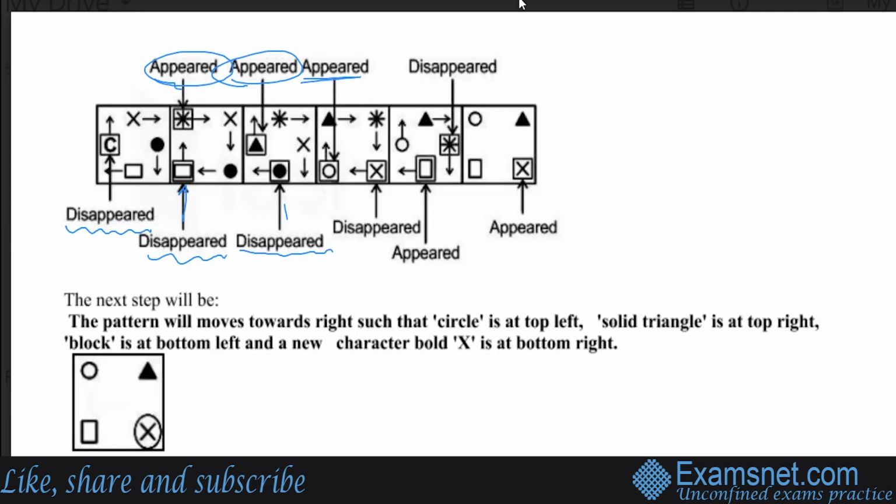Okay, so now, next one, the X sign disappeared, and for that, this block appeared. And then the final one, now what will disappear is this asterisk sign. And for that asterisk sign, a character bold X. This X is actually bold. So this bold X is introduced.